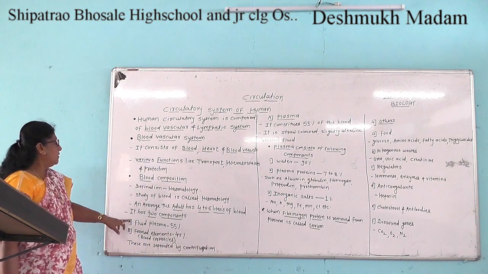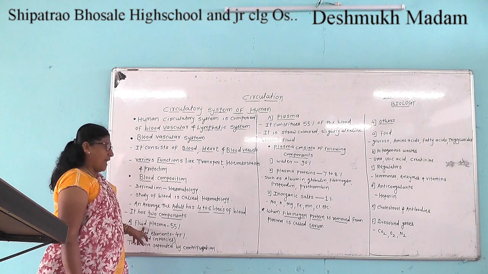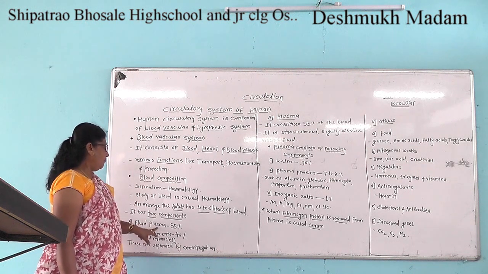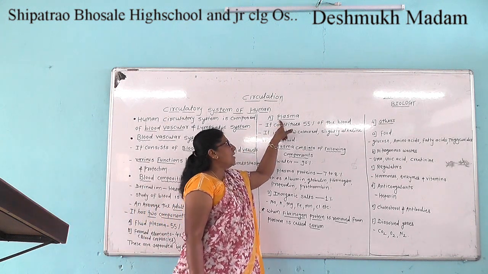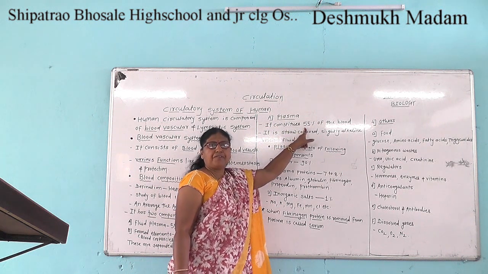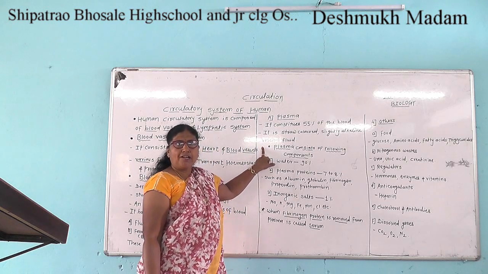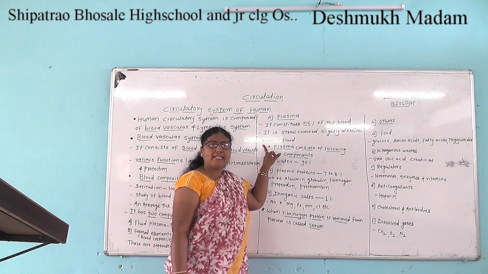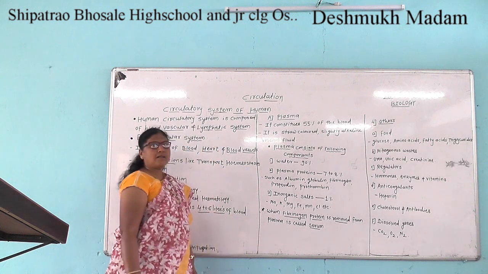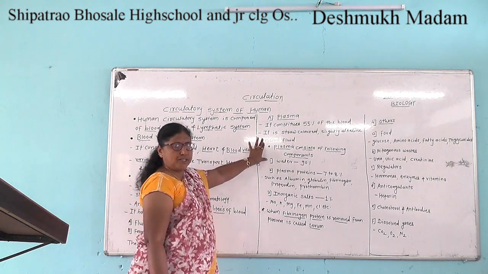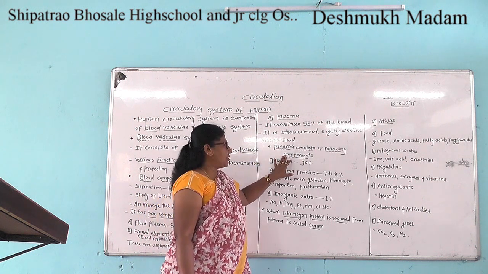The first component of blood is the plasma, which is in the form of fluid and constitutes about 55% of the blood. It is a straw colored or faint yellow colored, slightly alkaline and viscous fluid. Plasma consists of the following components.